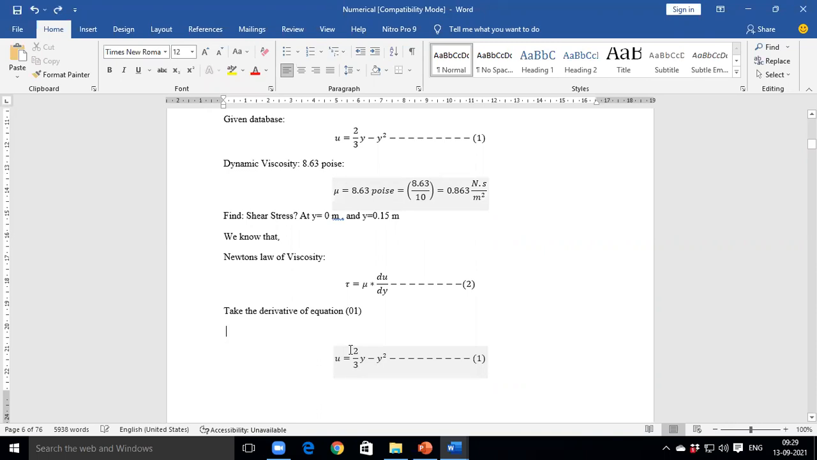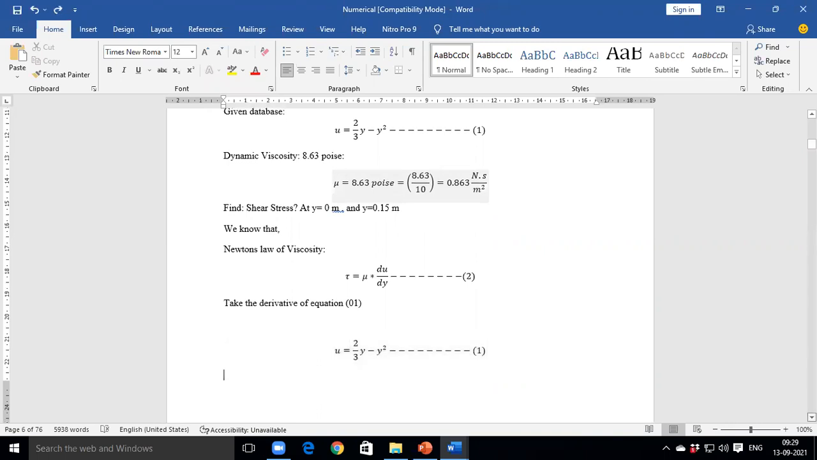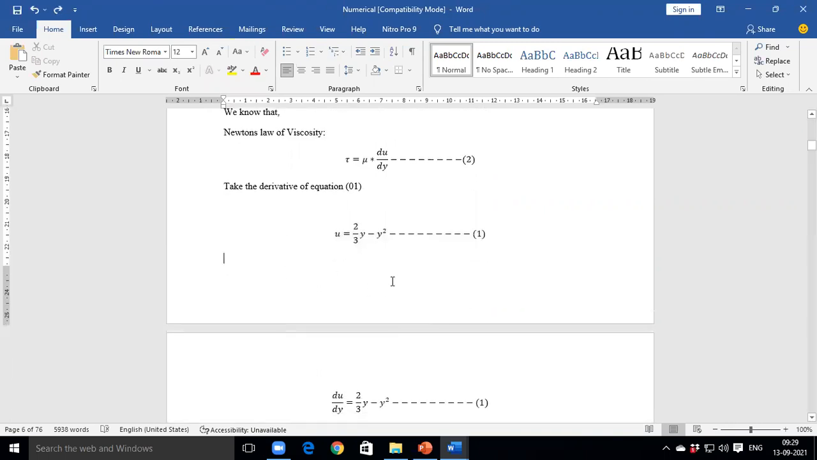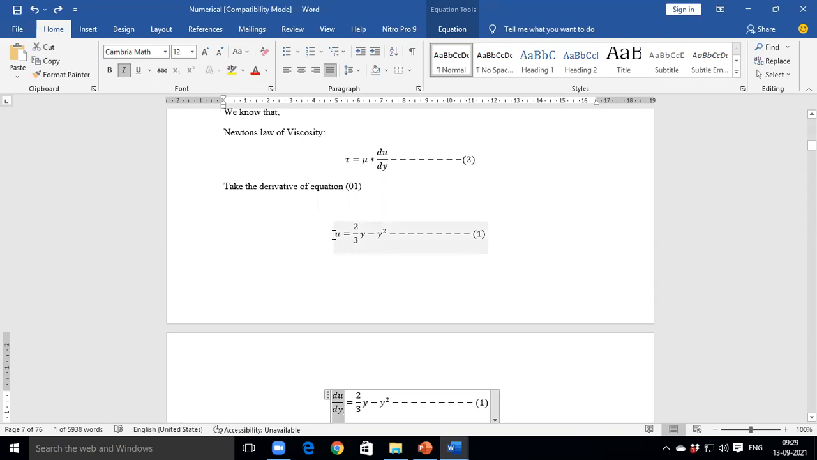And what will be the derivative of equation number 1? Can anybody guess it? Left hand side is du by dy, correct? Derivative of u with respect to y means du by dy. Okay.